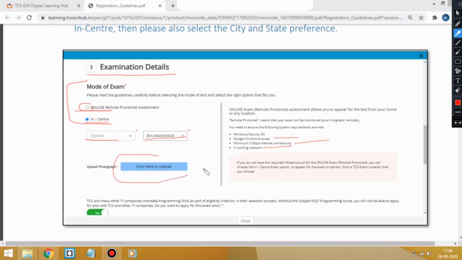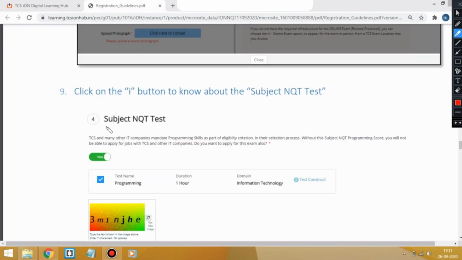And from here you can upload your photograph. After uploading your photo, they will ask about the subject NQT test. You have to select yes. If you select no, then you will not be eligible for TCS and other IT companies. So you have to select yes and mark this box, which says the test will be a programming test and the duration will be 1 hour.